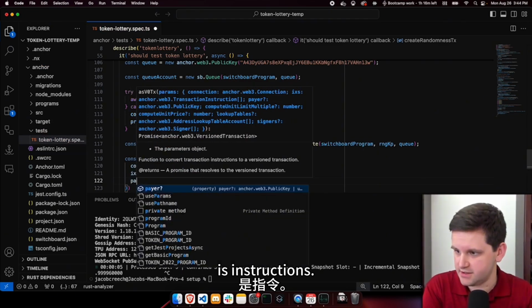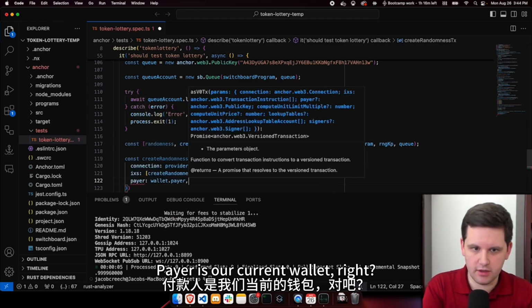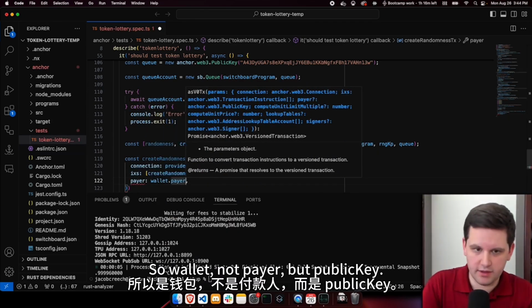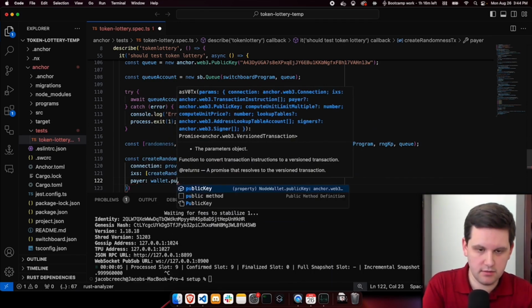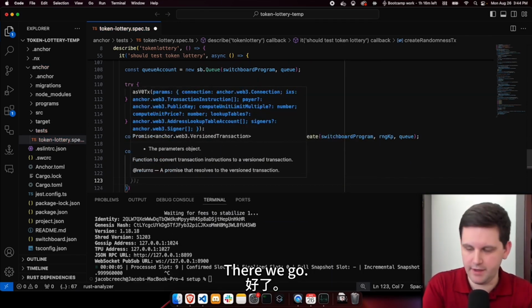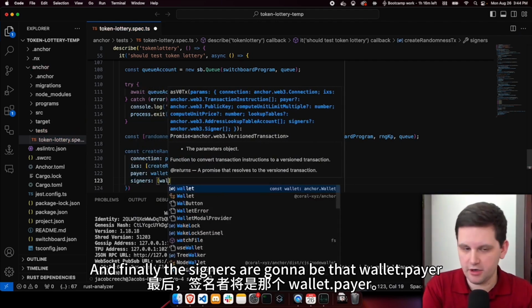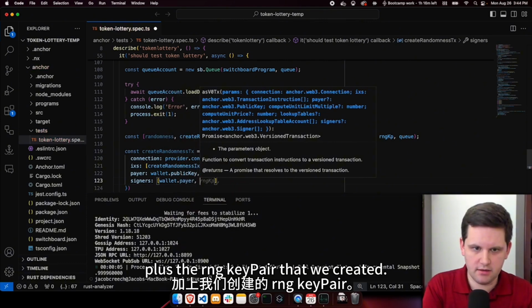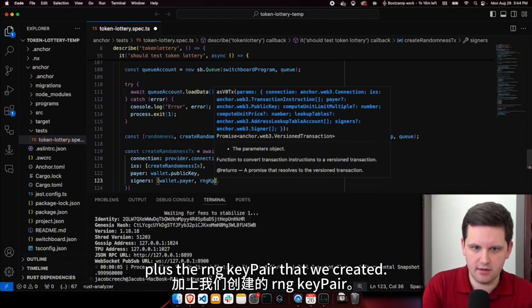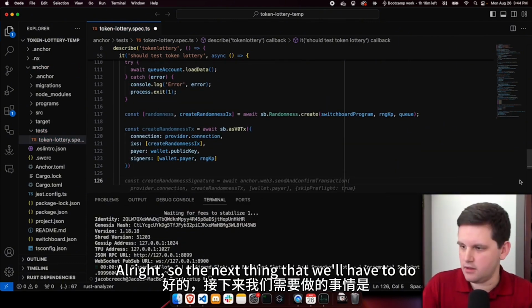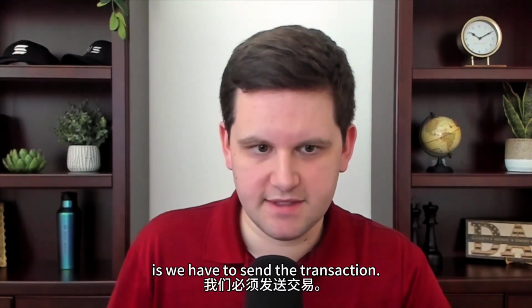These are instructions. Pair is our current wallet, right? So wallet, not pair, but public key. There we go. And finally, the signers are going to be that wallet.pair plus the RNG key pair that we created.